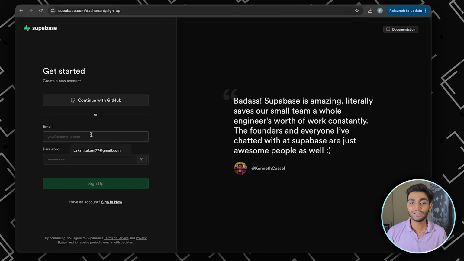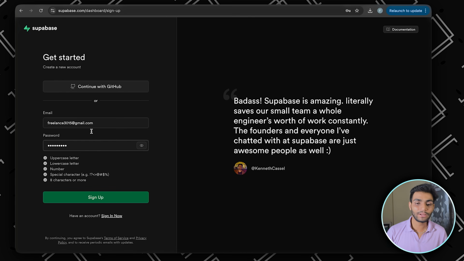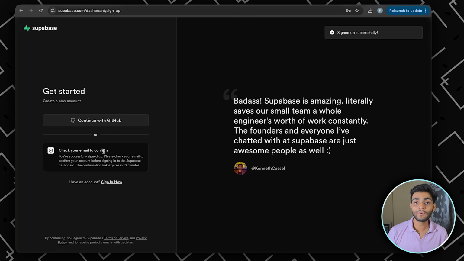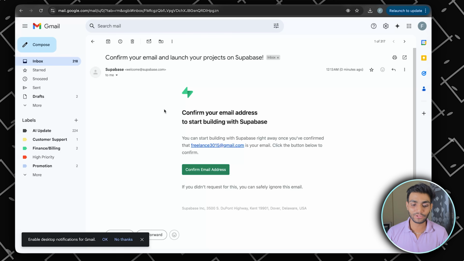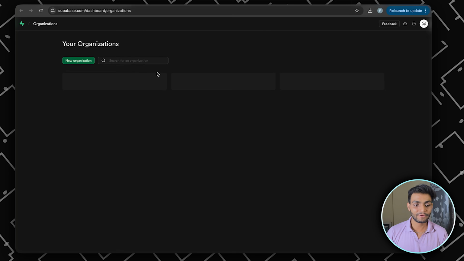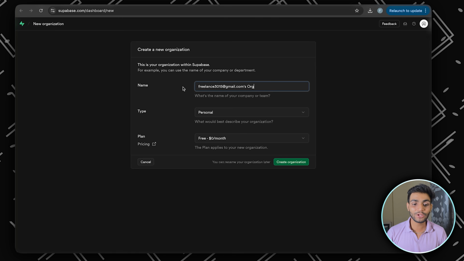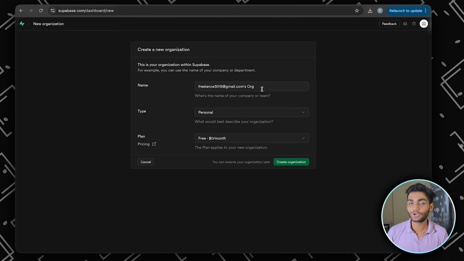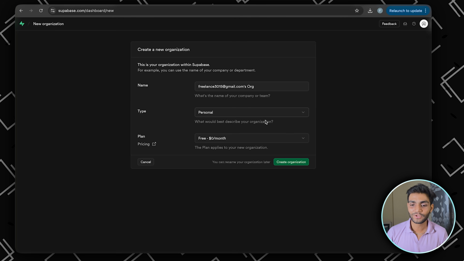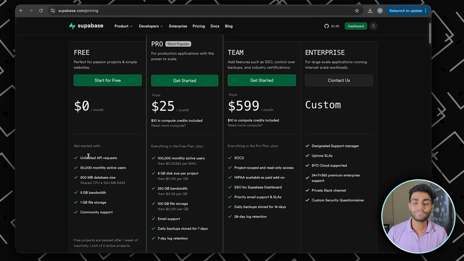You need to enter your email ID over here. After writing the email and password, do the sign up. Now we need to confirm our email ID. You might have got the confirmation email, so confirm the email. Once you are done with that, we need to create the organization. I'm keeping everything as default over here, and we are going to go with the free plan. I think the free plan is more than enough for us to get started.